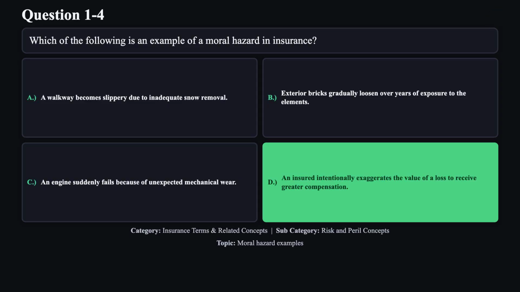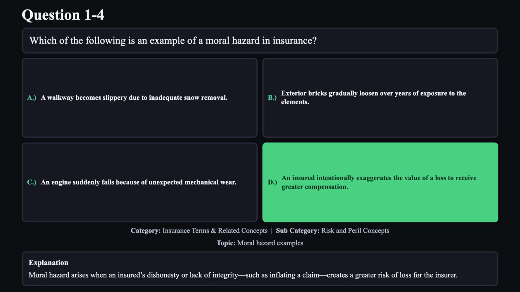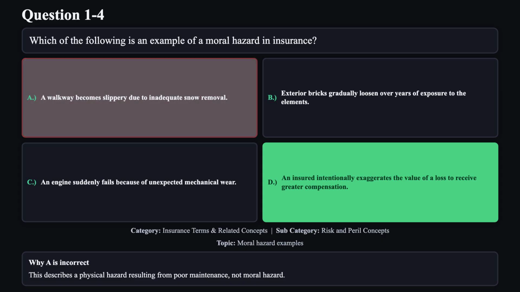The correct answer is D. Moral hazard arises when an insured's dishonesty or lack of integrity, such as inflating a claim, creates a greater risk of loss for the insurer. Reason A is not correct. This describes a physical hazard resulting from poor maintenance, not moral hazard.